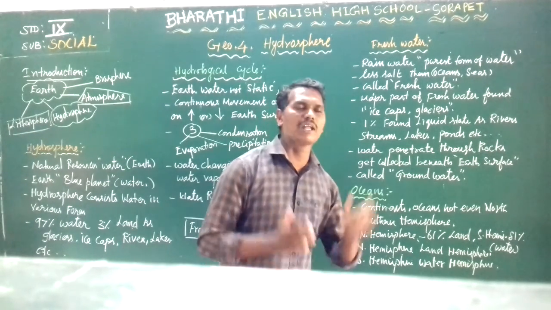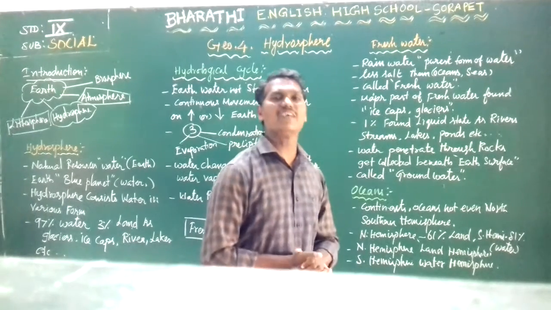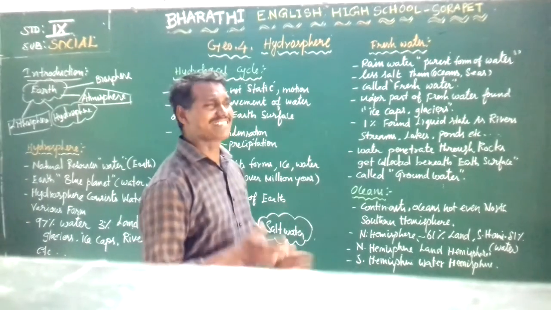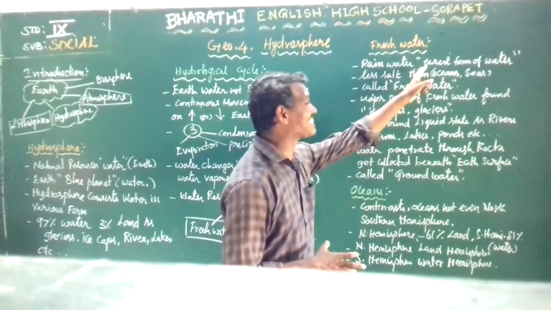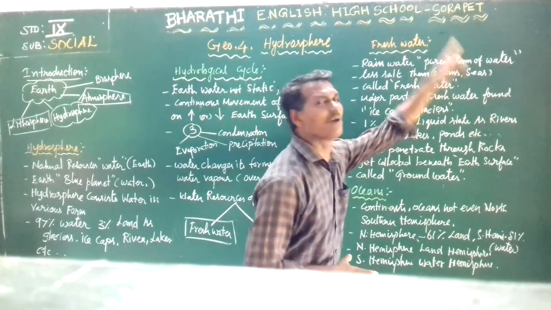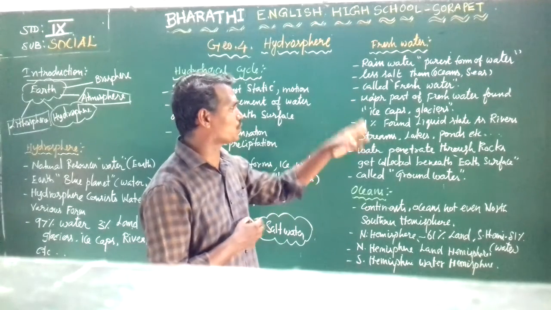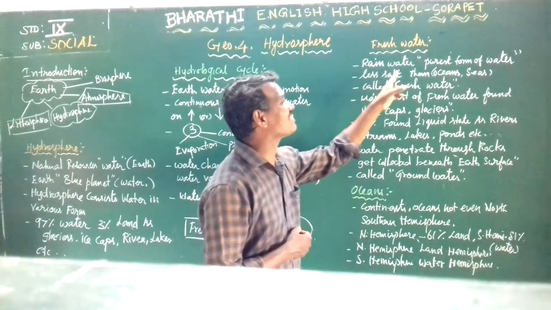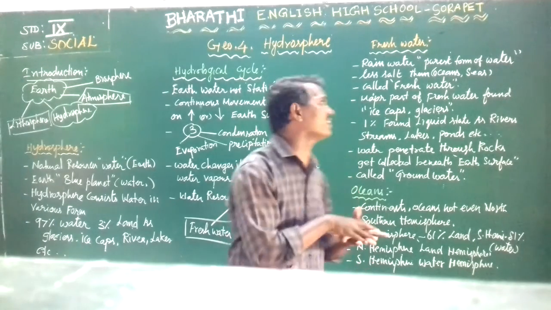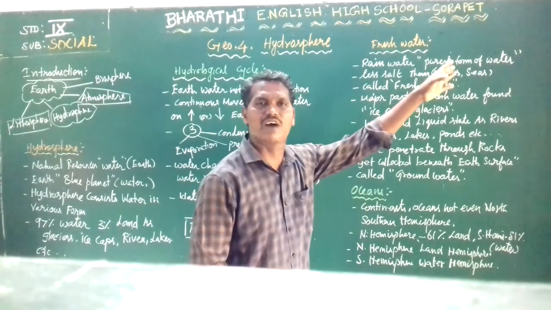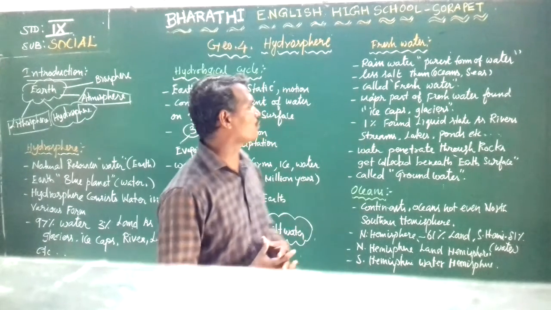Now, one of the resources of water: fresh water. Which is the purest form of water? Rainwater is considered the purest form of water, because it has less salt than the oceans. So rainwater is considered the purest form of water. It is called fresh water.